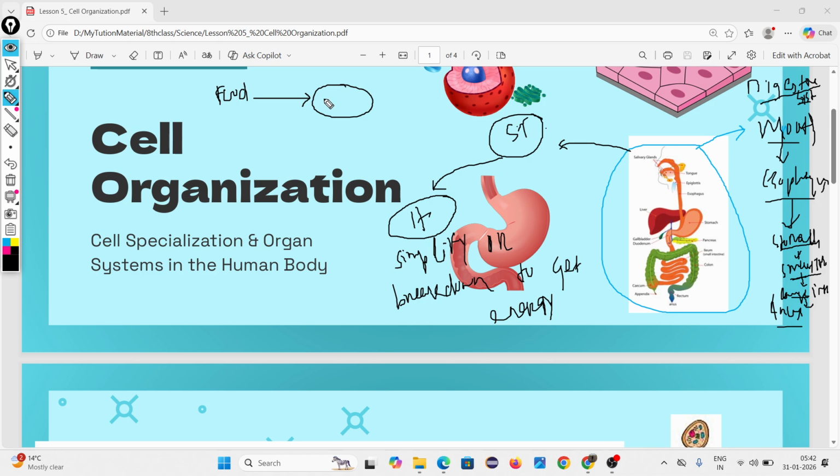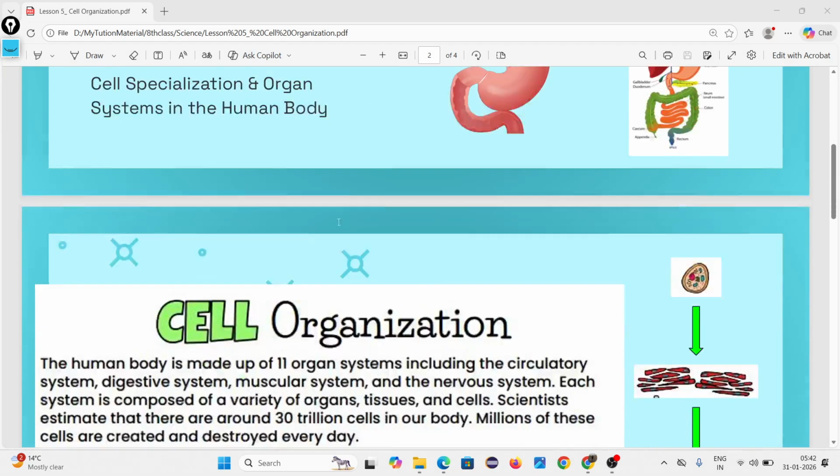Do you understand? Whatever food we eat, our body is not able to use this food directly. This food is in complex form, so it should be converted into simple form. And this is the process by which our food is converted into simple form. Now you have knowledge about organ systems.